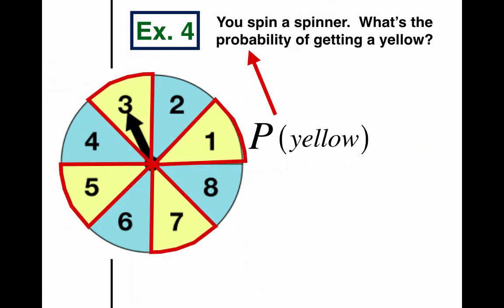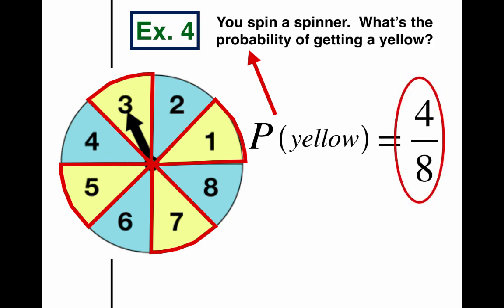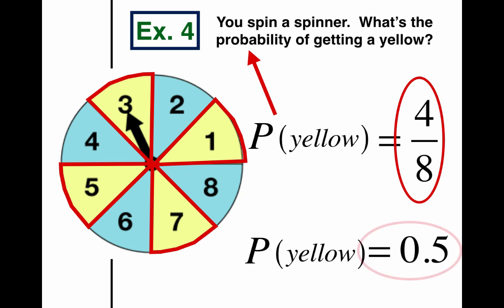So we have 4 out of 8 possible yellows, a 4/8 chance. And 4 divided by 8 on a calculator is 0.5, or 50%. So the probability of getting yellow is 0.5 or 4/8. You can say it either way. So you've got a decent chance of getting a yellow.